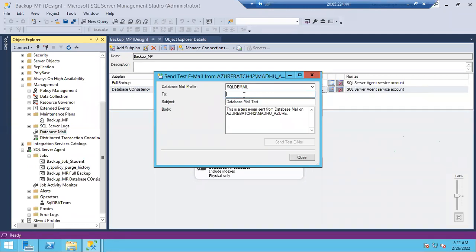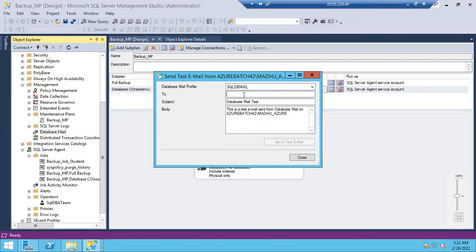Operators means I cannot manually say every time this job fails, please send an email to that particular person. Why would you do it manually? If you give an operator there, your database mail directly contacts the operator: hey operator, this job failed, to whom do I have to send an email? The operator says, I have these email IDs, send this information to these email IDs.